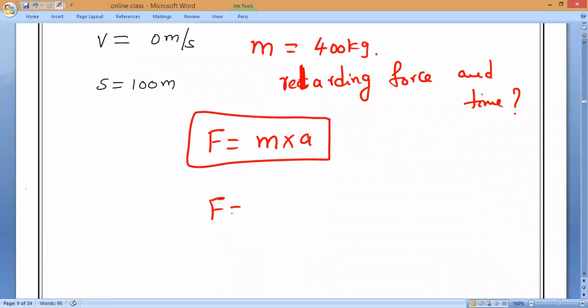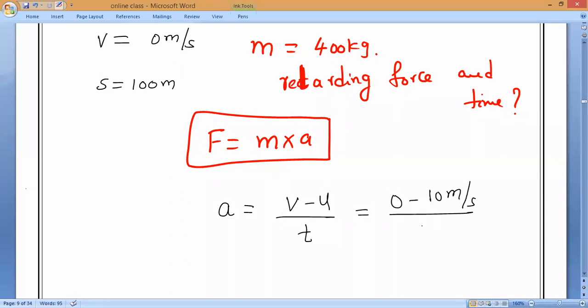So we can find force is equal to mass into acceleration. First of all, let me find the acceleration. Everybody, what is the formula? Acceleration is equal to final velocity minus initial velocity divided by time period. Final velocity is 0. Initial velocity is 10 meter per second, divided by, what is that, guys? Of course, here time is not mentioned. So we cannot use this equation. We can use another equation. What is that equation? Anybody can tell? We know distance and we know final velocity and initial velocity.